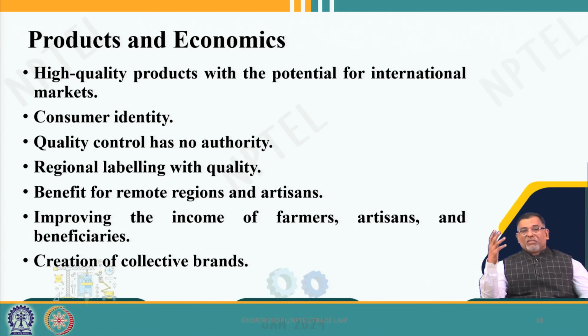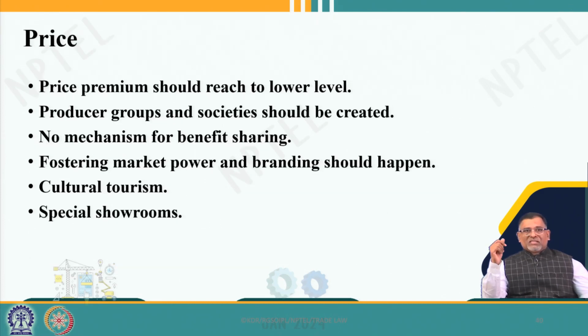If there is no economic benefit, there is no significance to the protection of that intellectual property. And as I told you, the price premium should reach the lowest level of producers, and there must be a benefit sharing mechanism for the poor people.